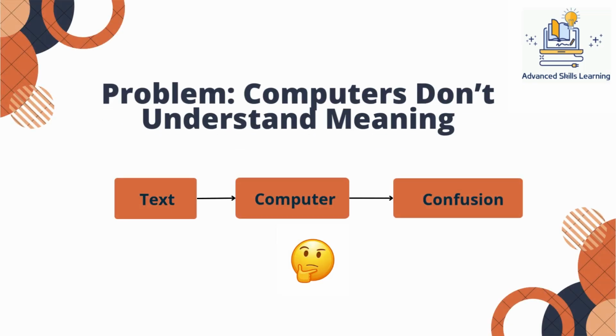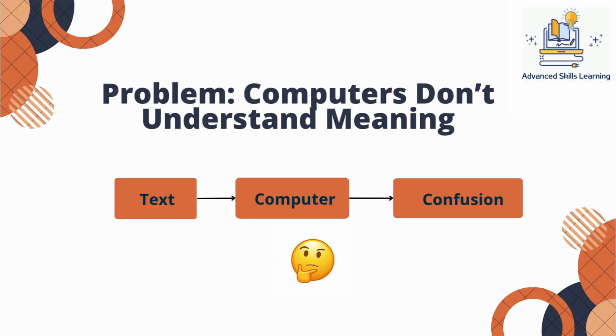Let's start with the core problem. Computers fundamentally do not understand language. To a machine, text is just a sequence of characters with no inherent meaning. If you ask a computer to compare two sentences, it cannot determine whether they mean the same thing unless we first convert language into a format that machines can process mathematically. This challenge is at the heart of natural language processing and generative AI.